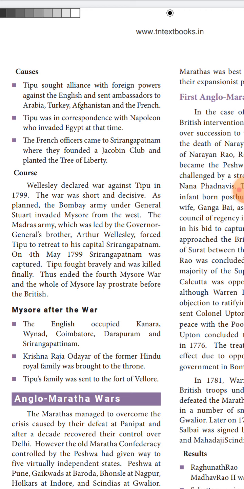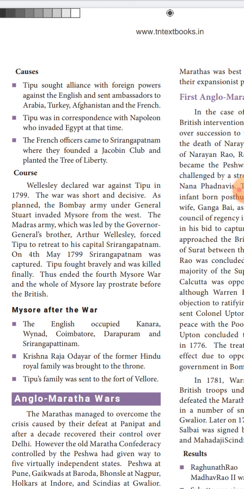Okay, look at the course of the Fourth Anglo-Mysore War. In 1799, Lord Wellesley waged the war on Tipu Sultan. The war was very short and decisive. The Bombay army invaded West Mysore as they had already planned. This was one of the best plans.